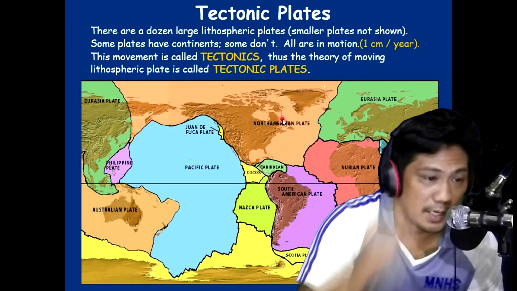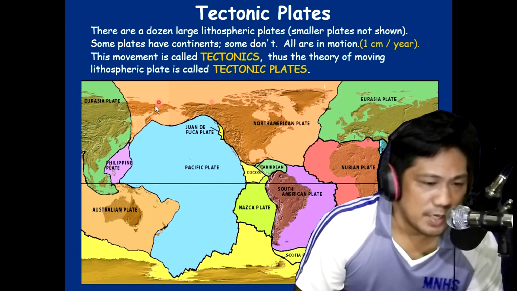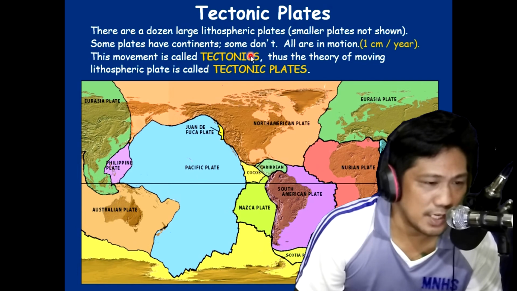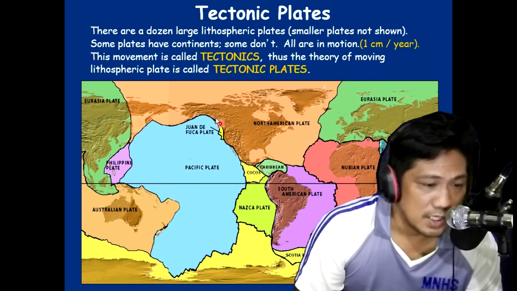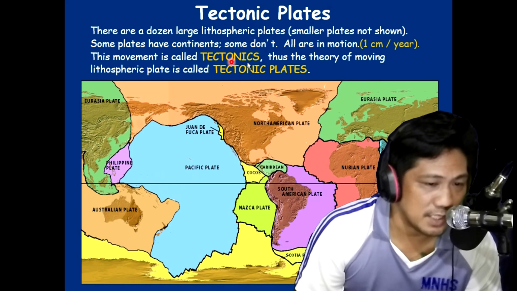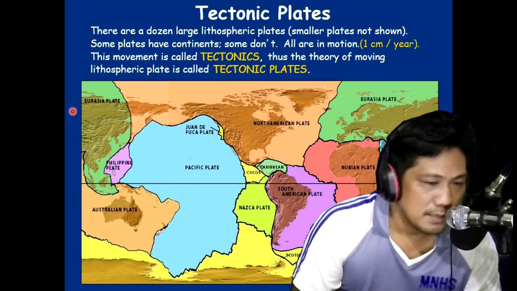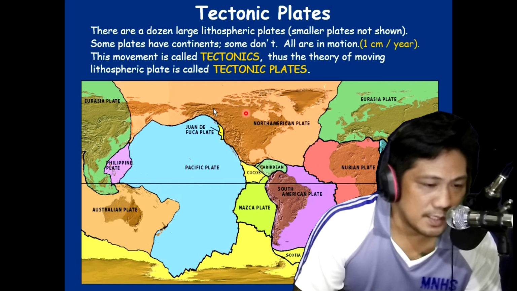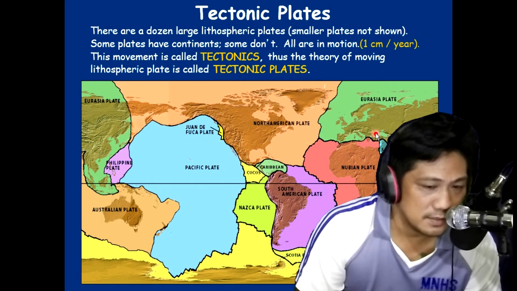Let us have the tectonic plates. These are the different plates around the world. When we say tectonic, it is the movement. Since we are talking about plates, the movement of the plate is called tectonic plate. By the way, the plates around the world are in constant motion.